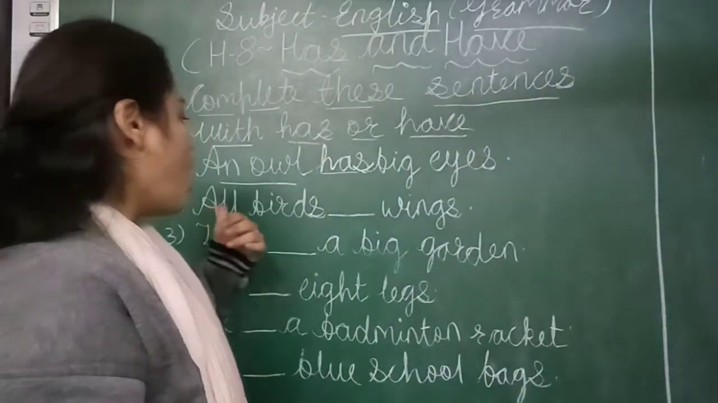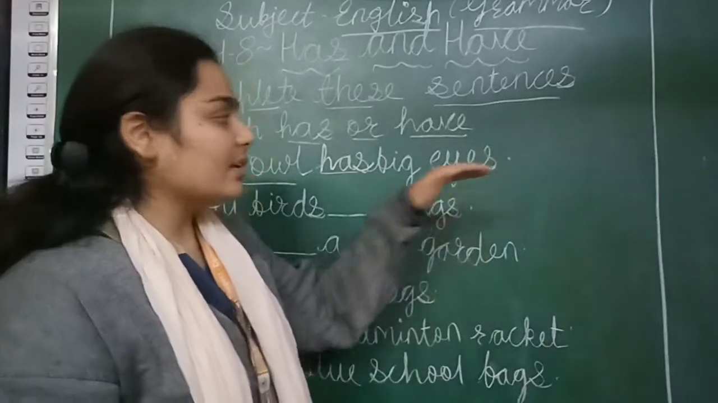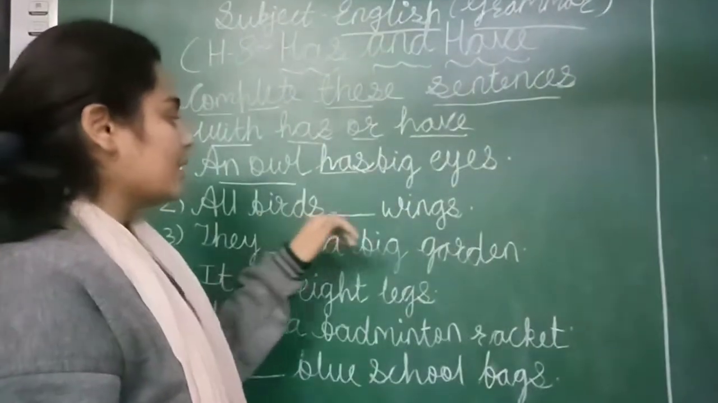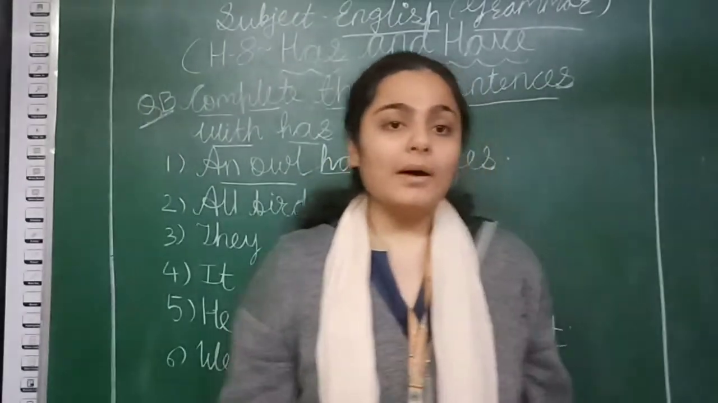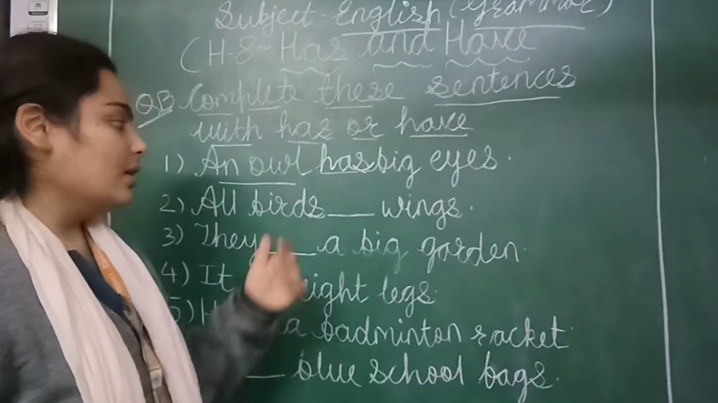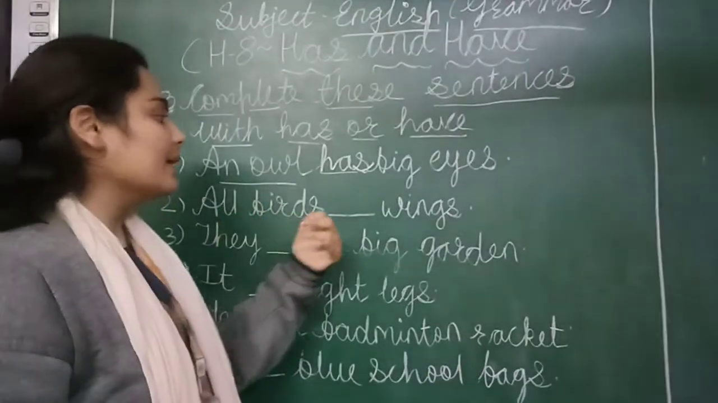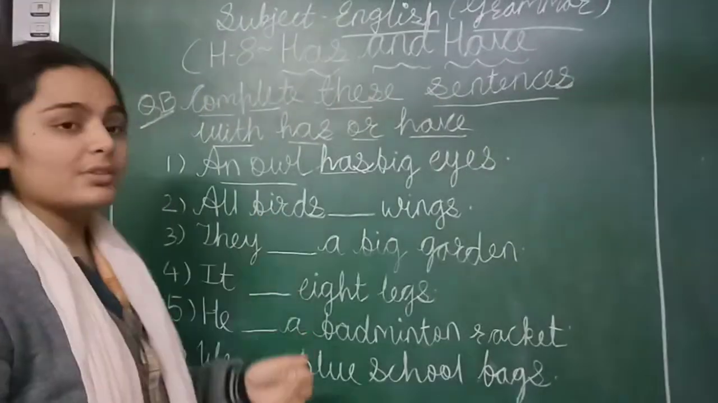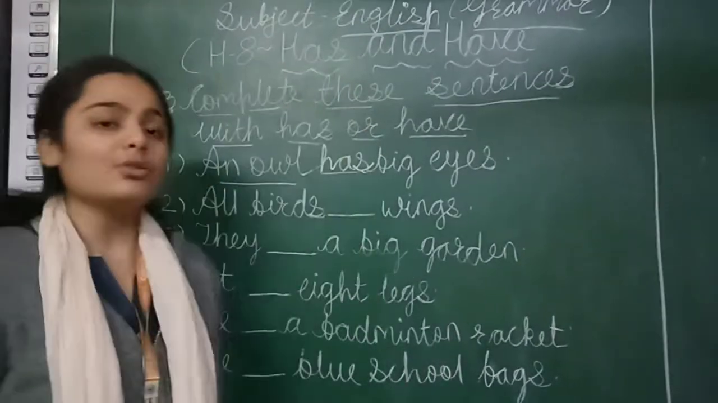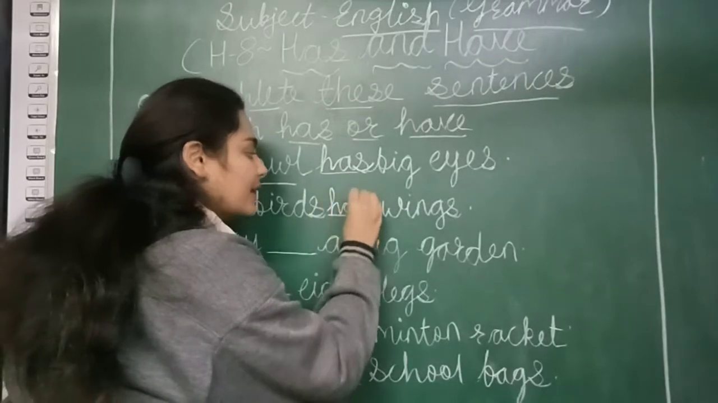Next, we have a sentence related to our first sentence. What is written here? All birds dash wings. All birds means many birds are being talked about. Birds have wings. All birds have wings. Why did we use have? Because all birds means plural. What do we use with plural? Have. All birds have wings.